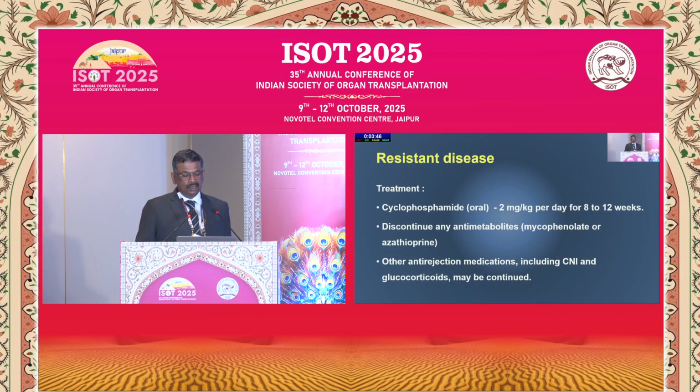Now, what is the treatment of resistant disease? The drug of choice again is cyclophosphamide, which is to be given orally in a dose of 2 milligrams per kilogram per day for 8 to 12 weeks.